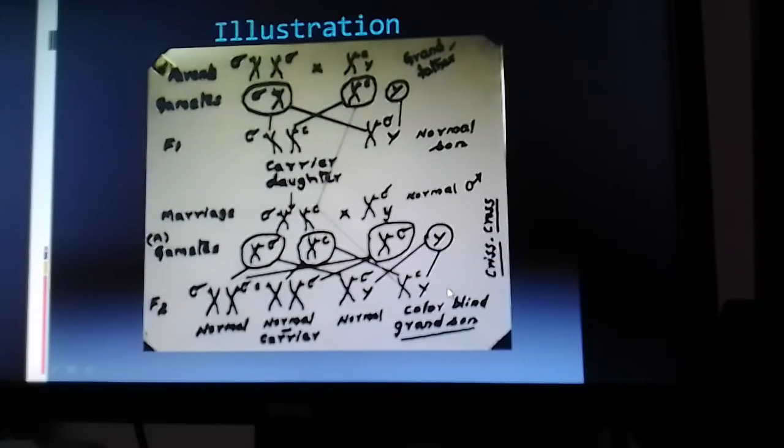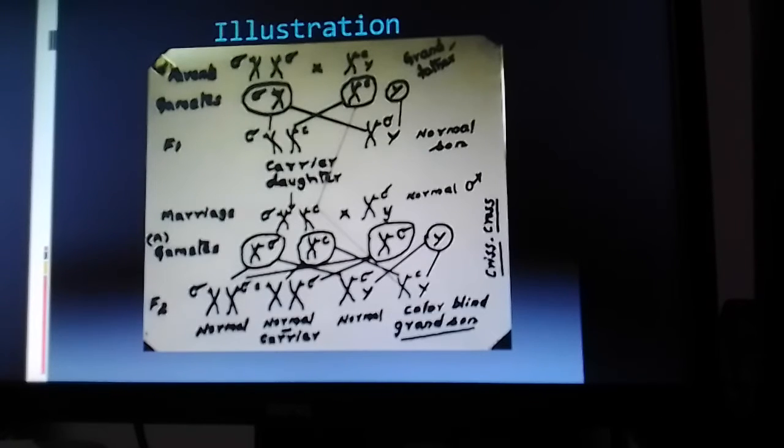Not through his son is important here to understand the pattern of inheritance, because the X chromosome of the father never passes into the son. The X chromosome of the father gets into the daughter only. So the mutant allele present with the father passes into his daughter, from where the son in the second generation receives the mutant allele of his grandfather.